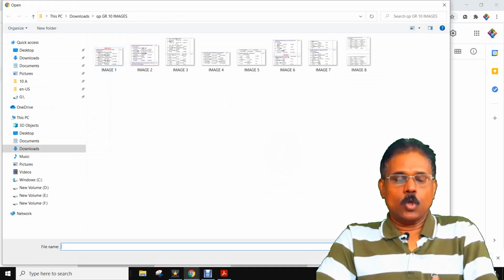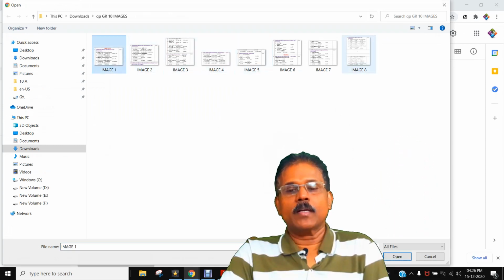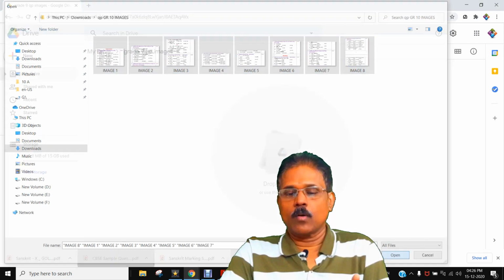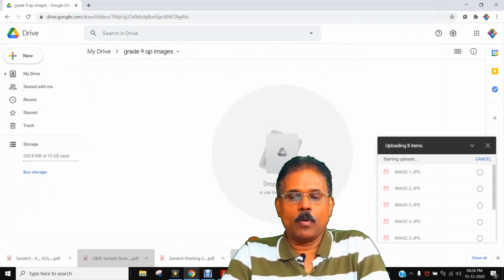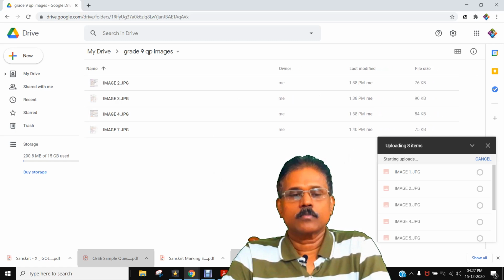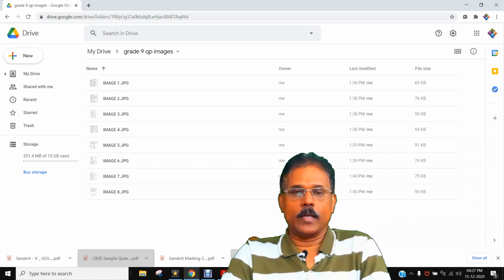File upload: you go to the folder where you saved, click on the first file, press the shift button, then select the last file. Now all the files are selected, then click on the open button. Now it is uploading to Google Drive. You can see all the files are uploaded to Google Drive.